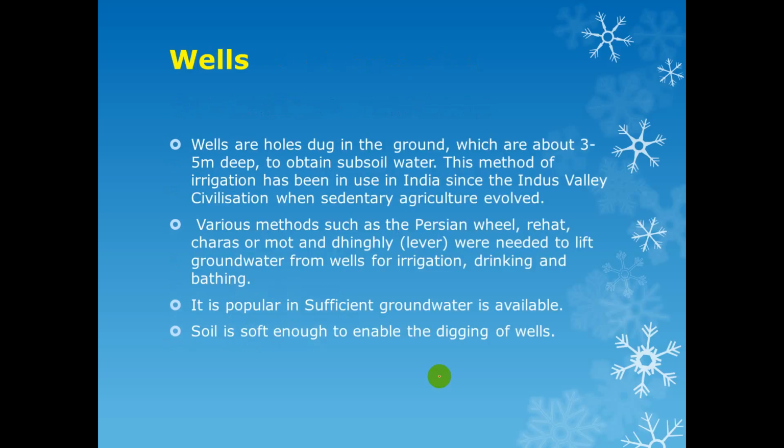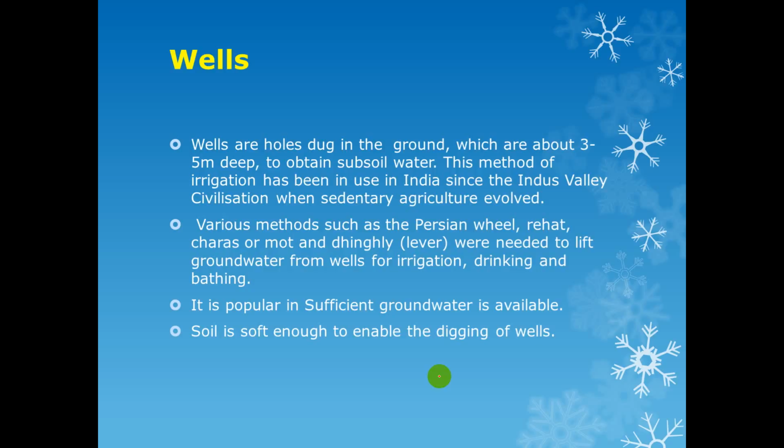First is primitive methods. Wells. Wells are holes in the ground about 3-5 meters deep to obtain subsoil water. This method of irrigation has been used in India since the Indus Valley civilization, when sedentary agriculture evolved. Various methods such as Persian wheels and rehat,